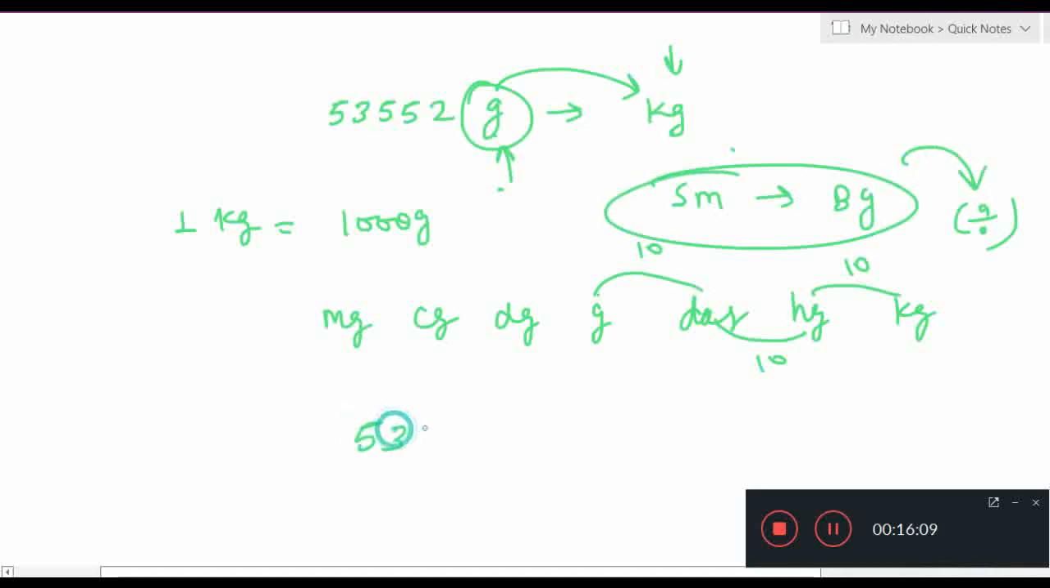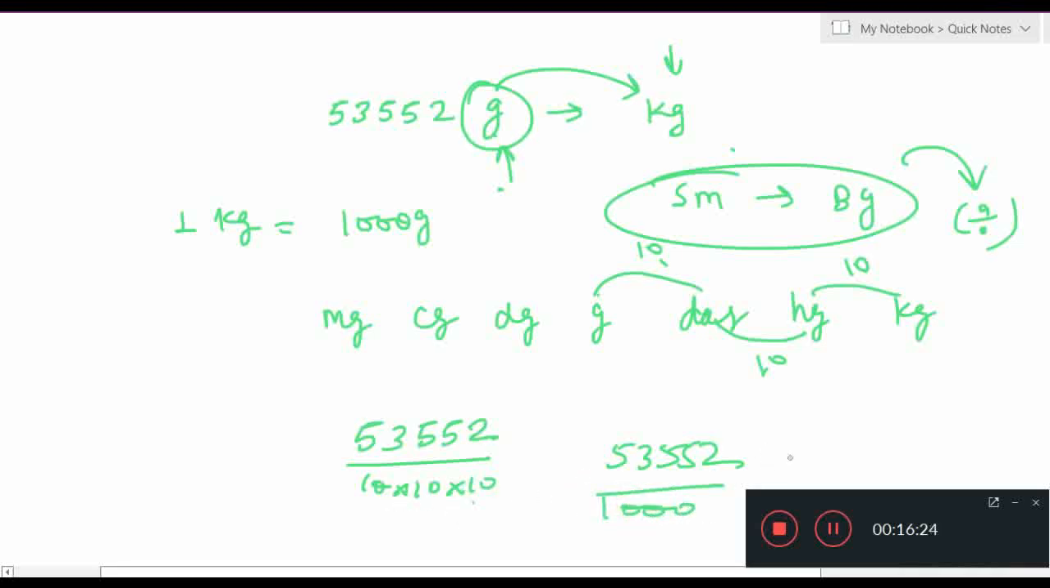So 53,552 upon 10, 10, 10 means 1000. So 3 zeros. So from the last 1, 2, 3. My answer will be 53.552 kilogram. Okay.